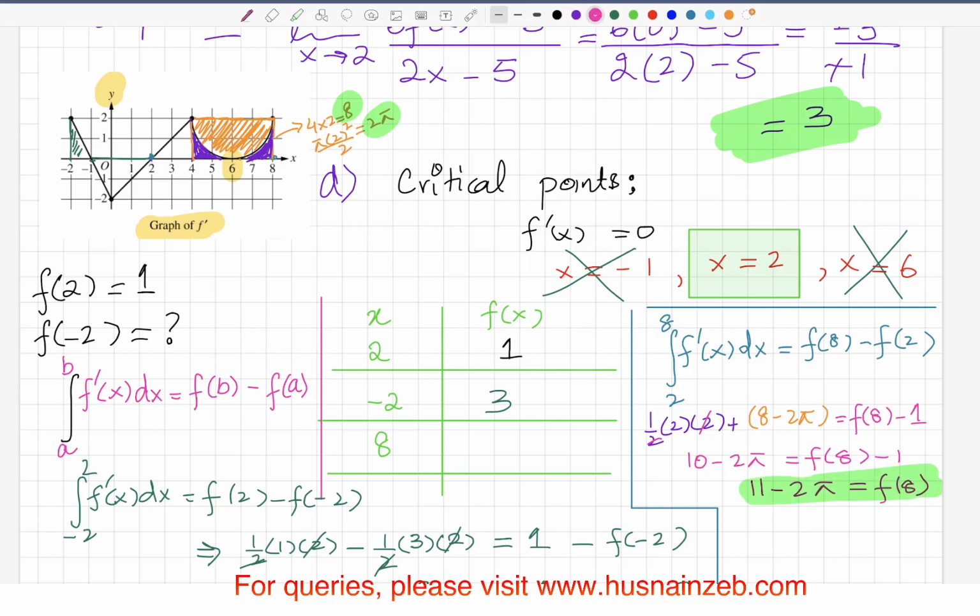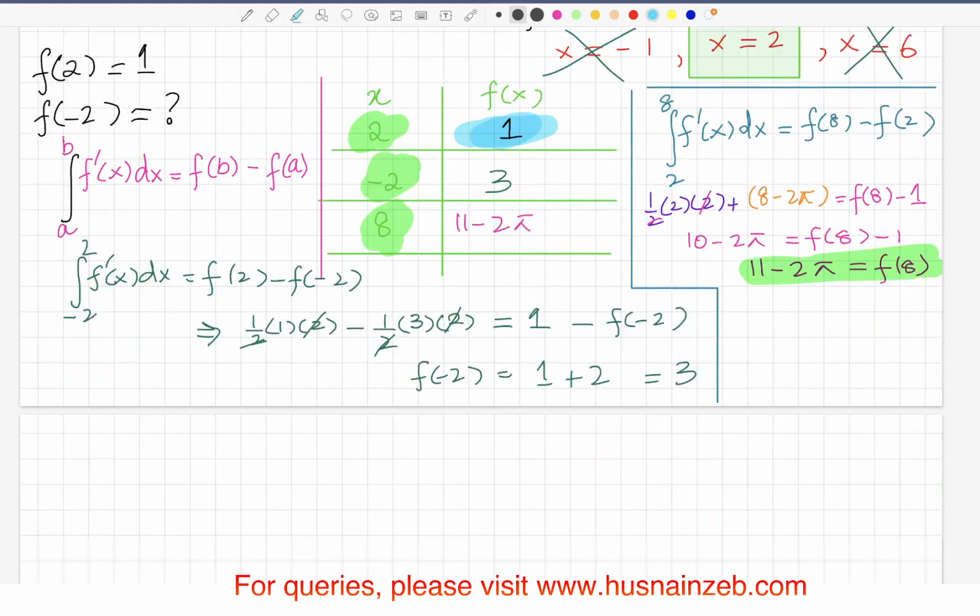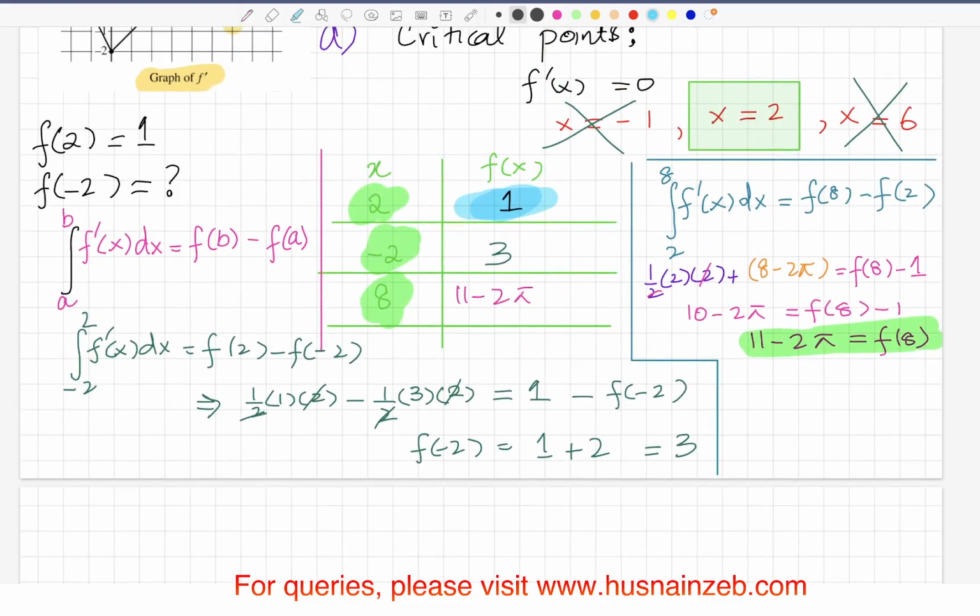Now if you look at these values, the endpoints and the value at x equal to 2, you can clearly see that the value at x equal to 2 is less than the other two values. So yep, it is an absolute minimum.